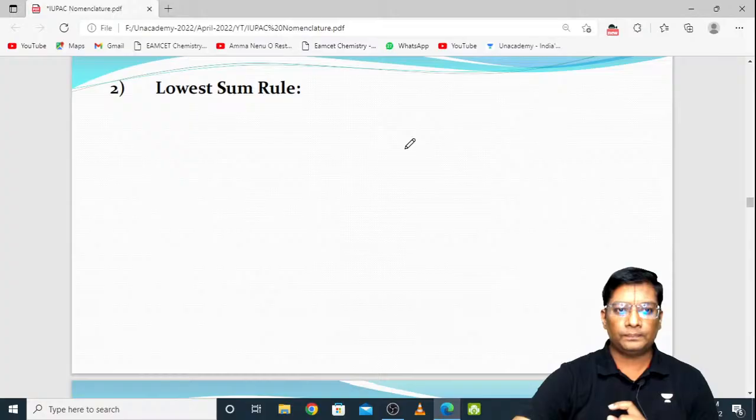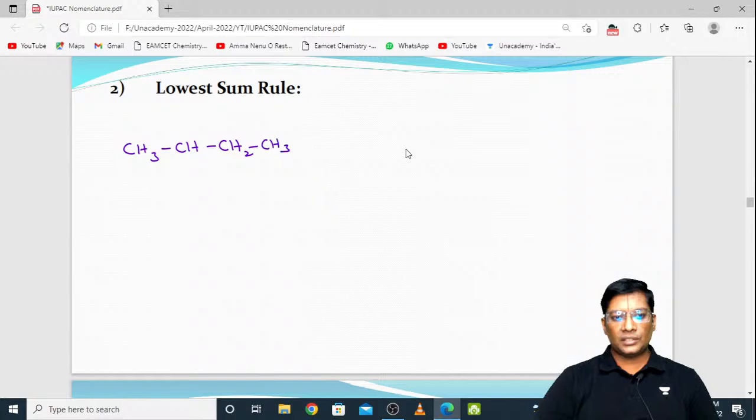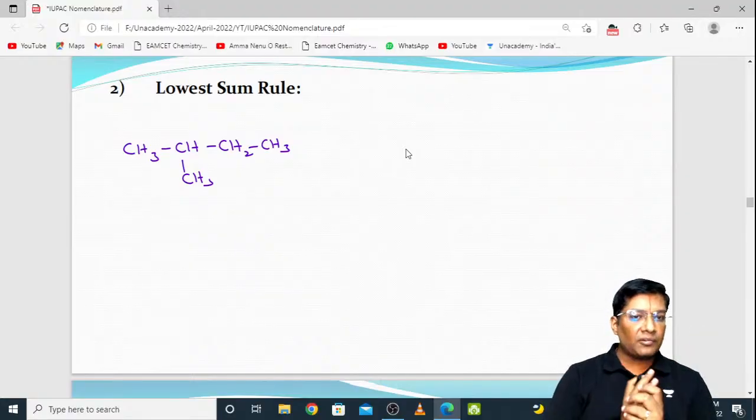Coming to the second rule, the lowest sum rule. It is also very important for us. Lowest sum or lowest numbering rule. Suppose I give this: CH3, CH, CH2, CH3, like this. Then there is a chance to give the numbers either from the left side or from the right side. But which is the correct one?